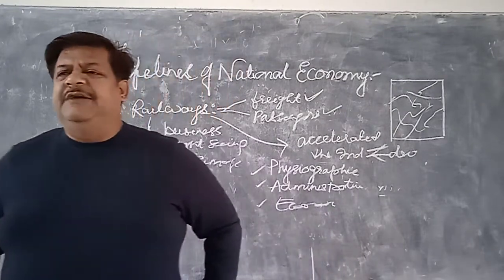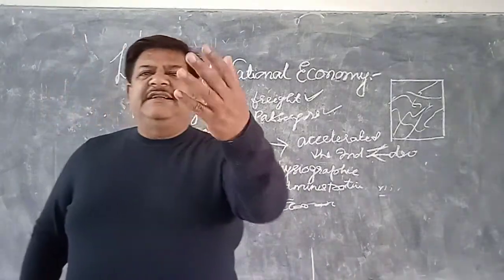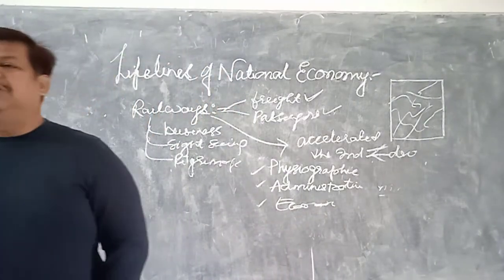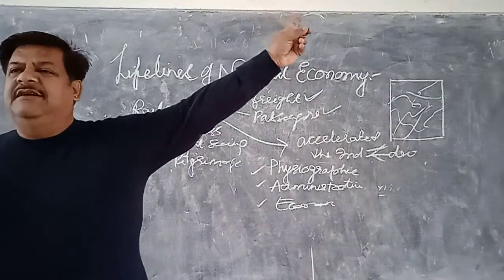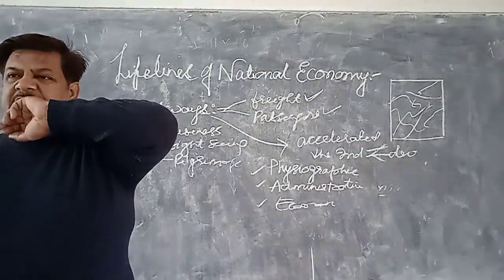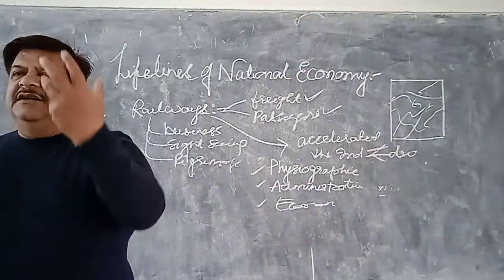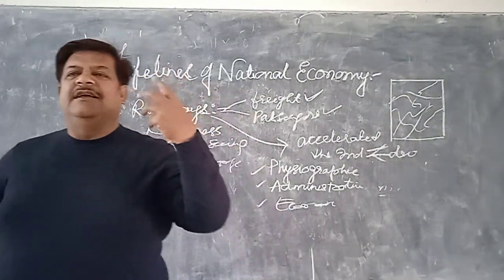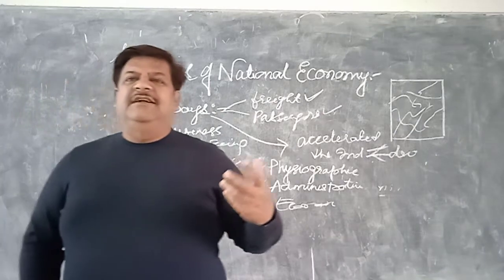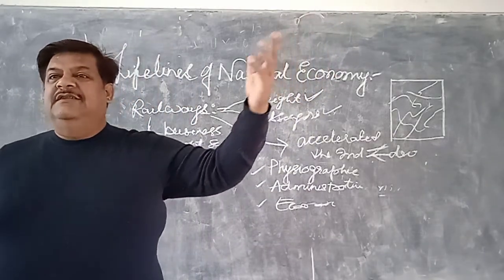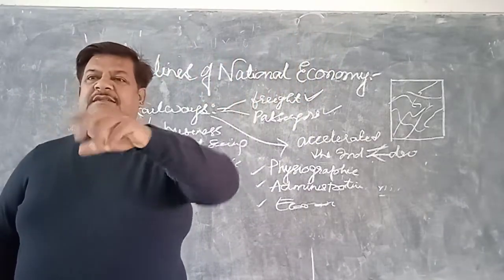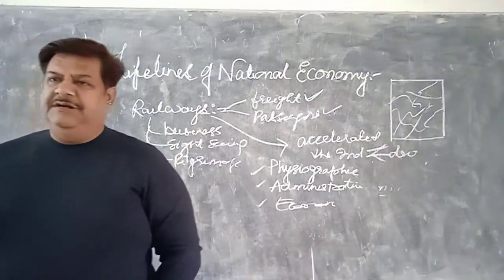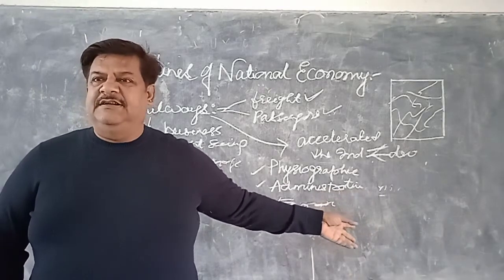For example, if we had neglected that, and thought of not linking that place with the other parts of the world, then probably the natural resources, the natural vegetation, looking at the economic factors, looking at the development of such a place, that would have been absolutely null. That would have been absolutely zero. So it was good on the part of the Indian government. That is the administrative factor.